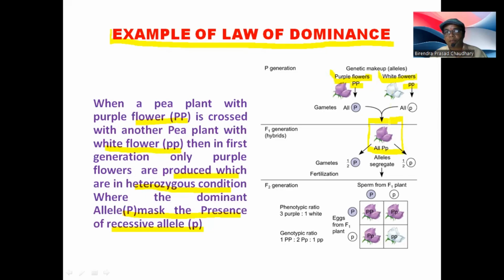What is the reason behind it? यस्तो किन भयो त, मेन्डलले के भने कि heterozygous condition, or you can say in the first generation the organisms are offspring which are heterozygous. They have the alleles for both dominant and recessive. They have been transferred from the parents in the same pattern.